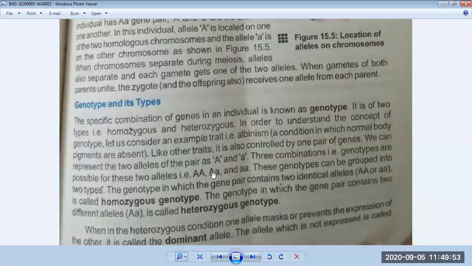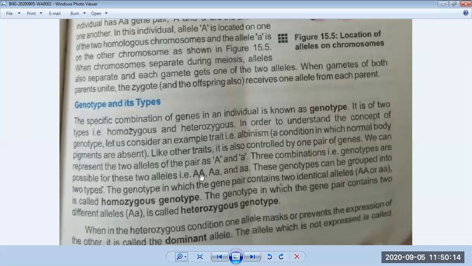If the genotype is both capital A, or one capital A and one small a, the individual will produce pigments. So how will a person produce pigments? If it has one dominant and one recessive gene, or if it has both dominant genes.